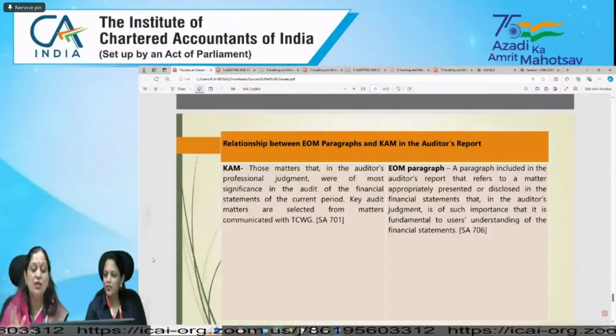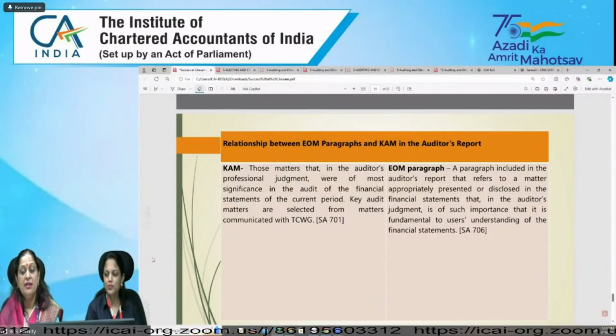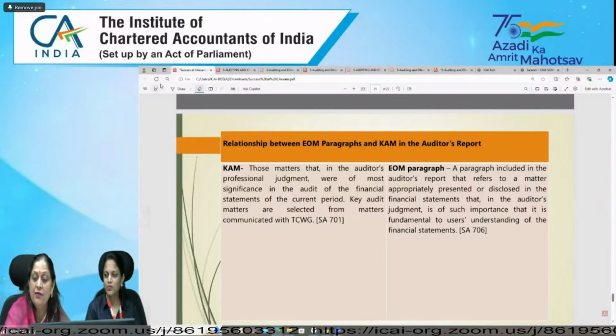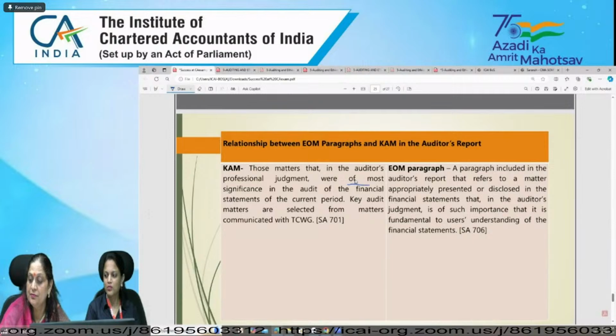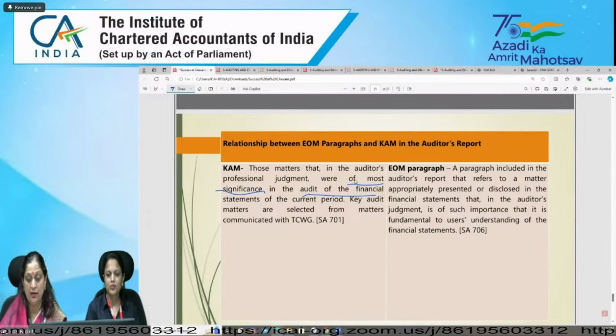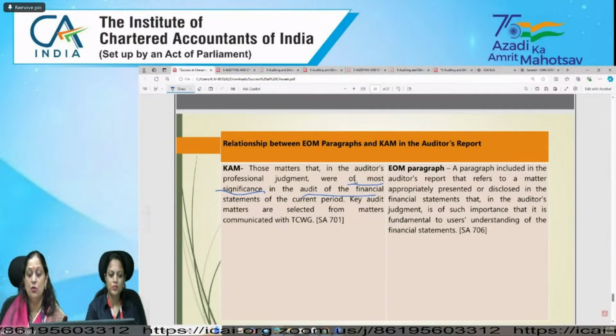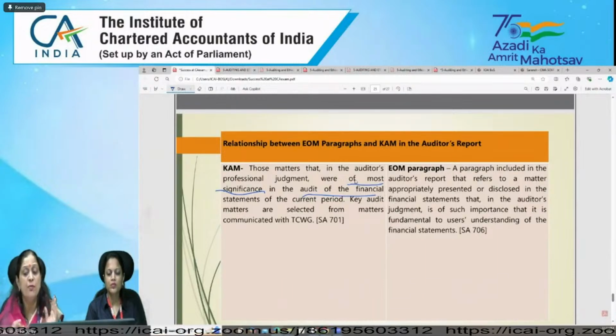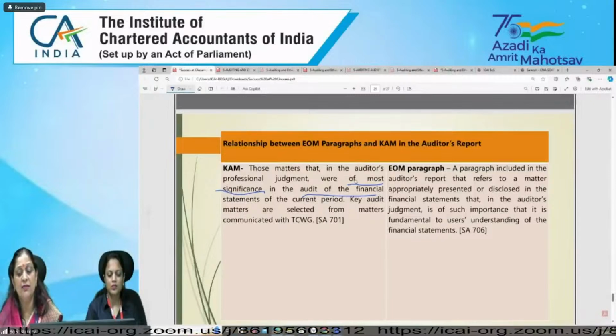कैम में कौन से मैटर्स आते हैं, those matters that in the auditor's professional judgment were of most significance in the audit of the financial statements of the current period. And key audit matters are selected from matters communicated with TCWG, those charged with governance. हमने जितने सारे मैटर कम्युनिकेट किए हैं उनमें से कुछ मैटर बहुत बहुत इंपॉर्टेंट है, मोस्ट सिग्निफिकेंट है, वो मैटर जाते हैं आपके की ऑडिट मैटर में।